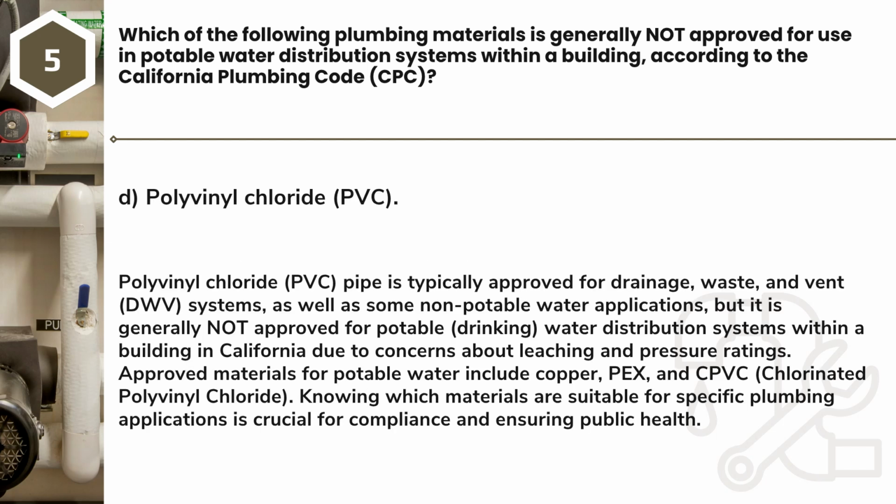Answer: D. Polyvinyl chloride, PVC. Polyvinyl chloride, PVC, pipe is typically approved for drainage, waste, and vent, DWV, systems, as well as some non-potable water applications, but it is generally not approved for potable, drinking, water distribution systems within a building in California due to concerns about leaching and pressure ratings. Approved materials for potable water include copper, PEX, and CPVC, chlorinated polyvinyl chloride. Knowing which materials are suitable for specific plumbing applications is crucial for compliance and ensuring public health.